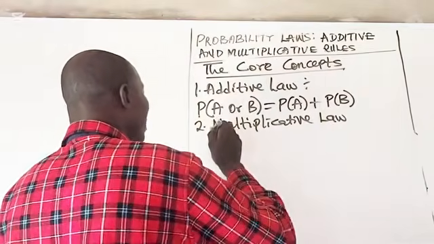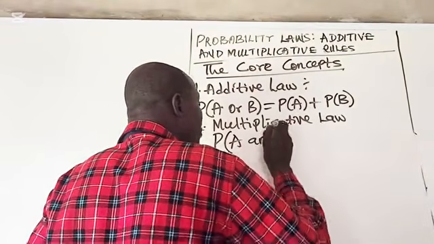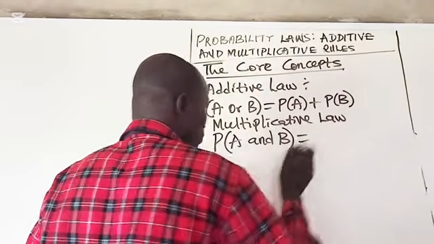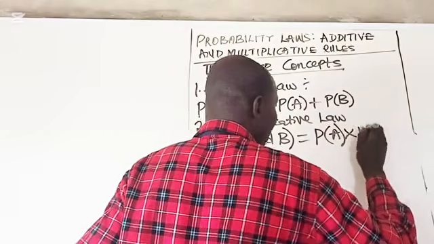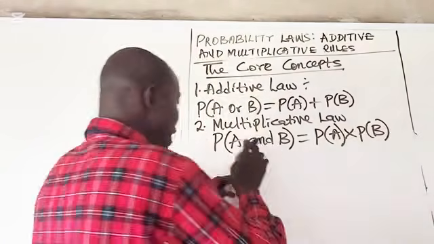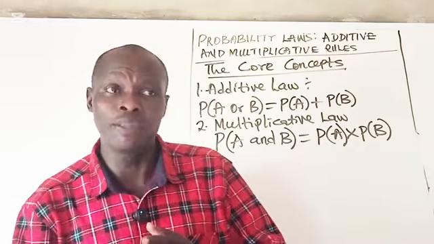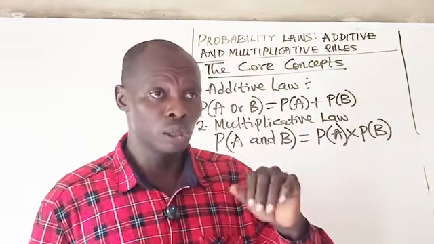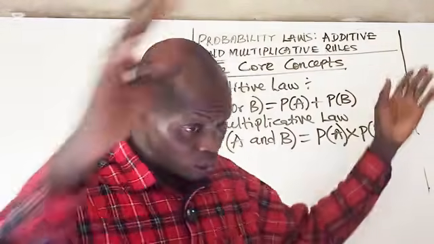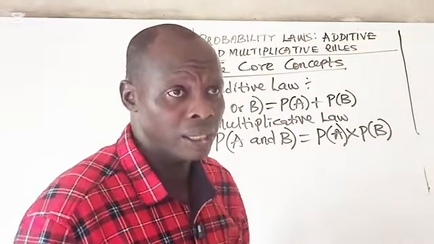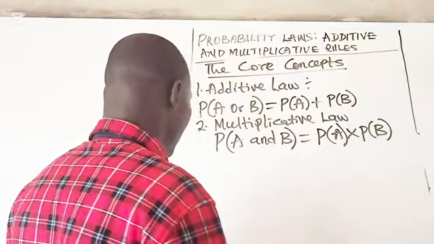So, for multiplicative law, that means probability of A and B to happen will be the product of their separate probability. The song says, when you see and, you multiply. This is for independent events where one event does not change the other. So remember, with 2 events, we want to have both occurring at the same time. Then we want to look at different events in probability.